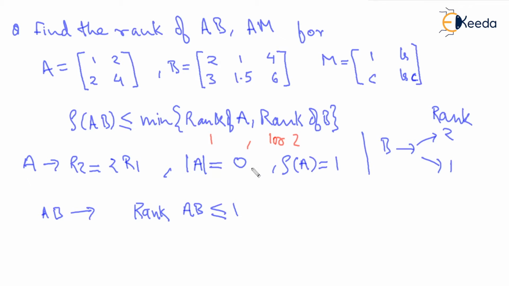So definitely rank of AB becomes 1. Why? Because it will have either 1 or less than 1, so the other possibility is 1 or 0. 0 will happen when AB becomes a null matrix, and that will be there only if the product AB gives all the elements to be 0, but with all the elements being positive, it is not possible, right? So rank of AB will be 1 without calculating this. I'm not finding it, but we can observe it and conclude this, right?